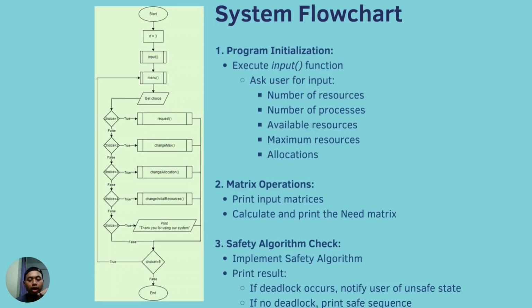Next it will run a safety algorithm check for the initialized operating system resources and processes. It will print the result of the safety check. If any deadlock occurs, it will notify the user of the unsafe state of the system, and if not, it will print the safe sequence of the initialized resources and processes.